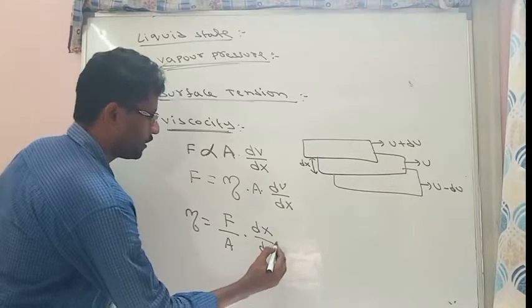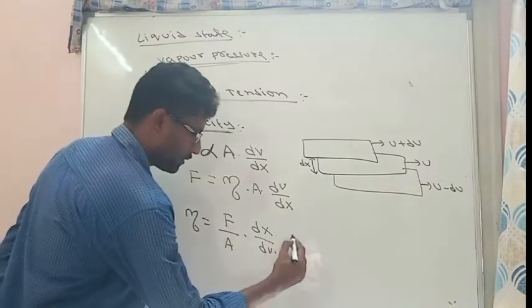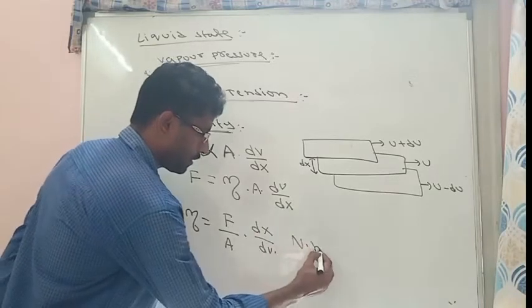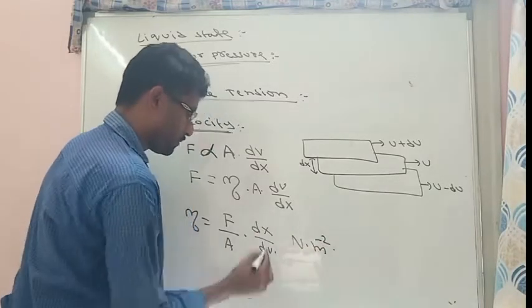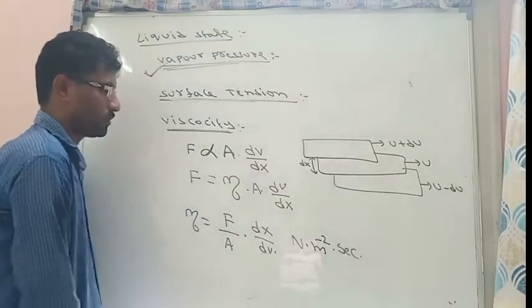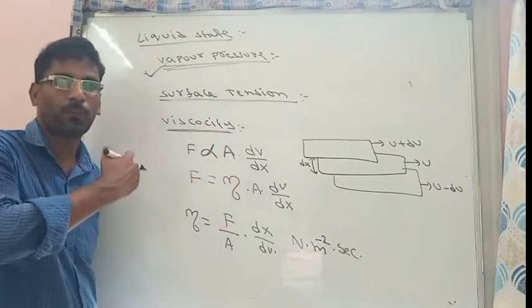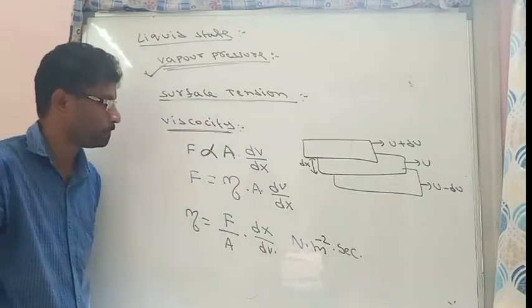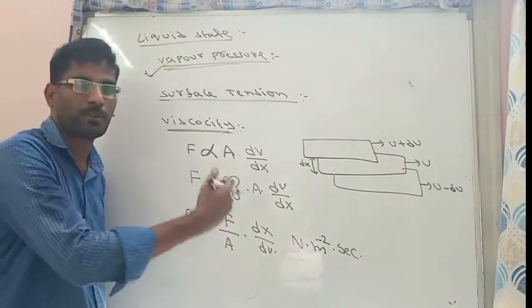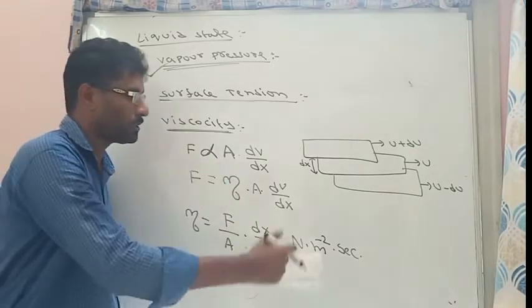The units of the viscosity coefficient: force unit is Newton, area is meter to the power minus 2, and the velocity gradient is second. This is viscosity. Viscosity simply explains the flowing capacity of a liquid. If a liquid has more viscosity, the flow is less. If it has less viscosity, the flow is more.